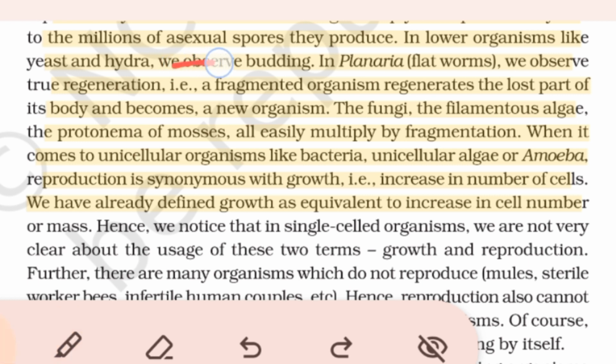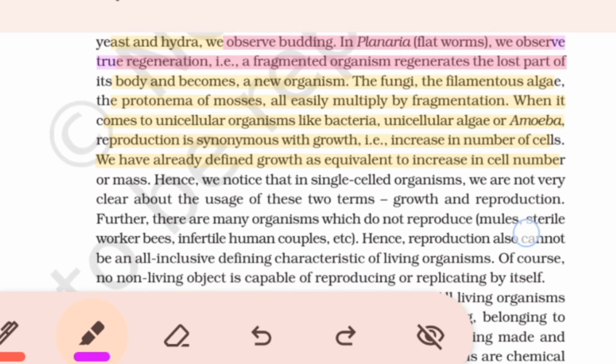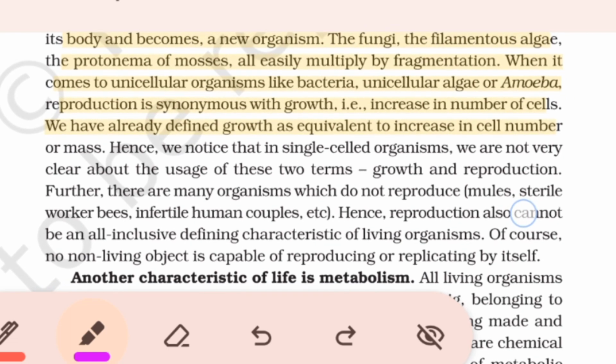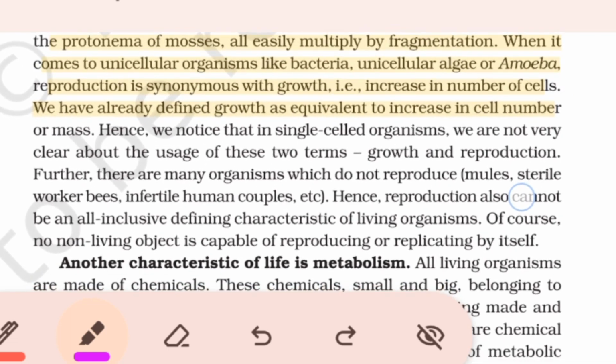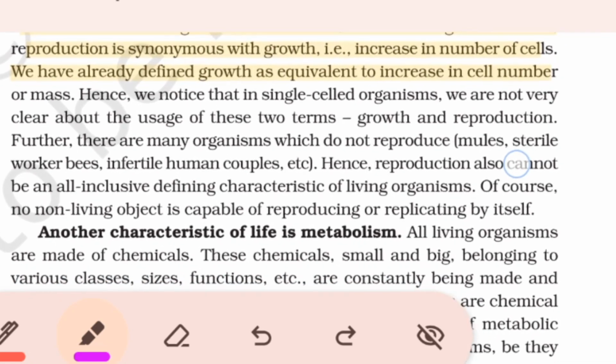When it comes to unicellular organisms like bacteria, unicellular algae, or amoeba, reproduction is synonymous with growth, an increase in the number of cells. We have already defined growth as equivalent to increase in cell number or mass. Hence, we notice that in single-celled organisms we are not very clear about the usage of these two terms, growth and reproduction.